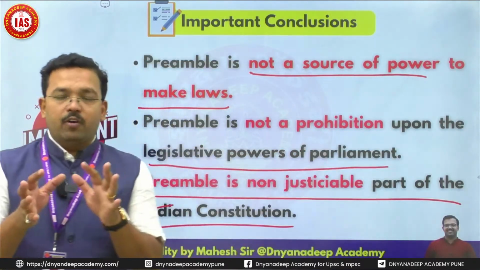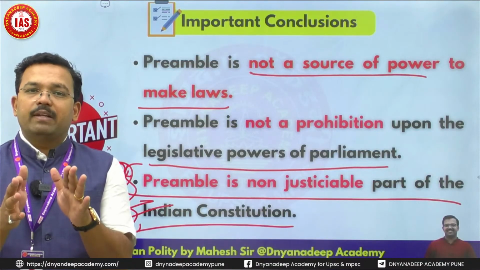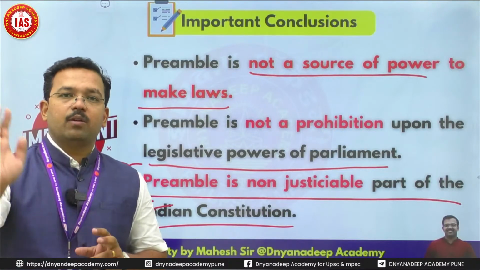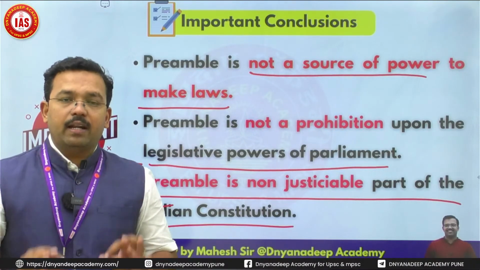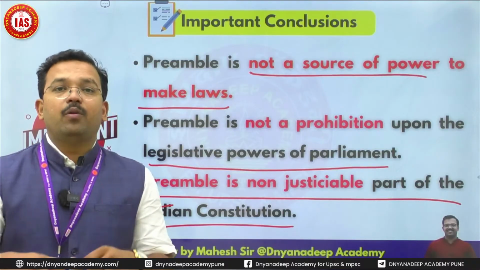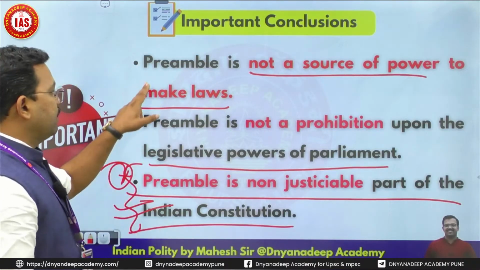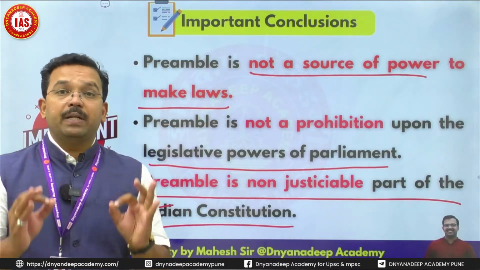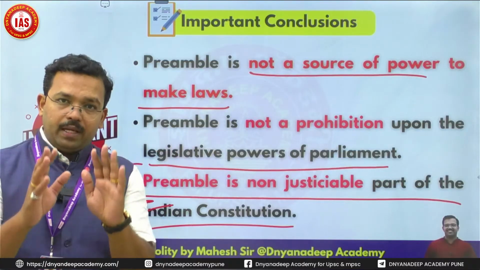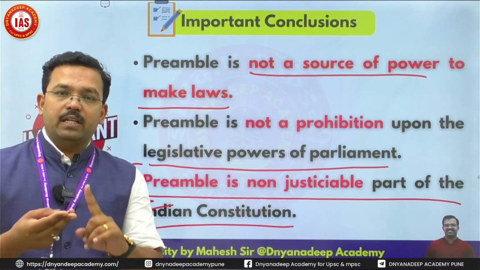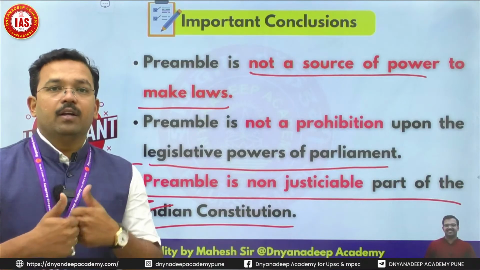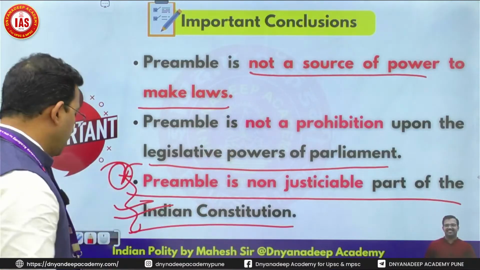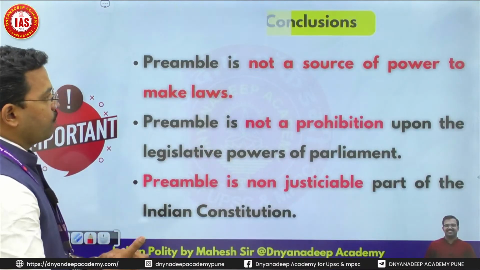It means if you want to make a justified law, a very good law, and someone is objecting that this is not given in the preamble, so cancel this law, it is not so. The preamble is also not an arbitrary prohibition upon law-making power. I repeat this line once again. The preamble is not a source of power to make arbitrary laws. You can make laws which are legal, verified, justified, free and fair. Also, the preamble is not a prohibition upon the legislative power of the Parliament, right? So this is the case.